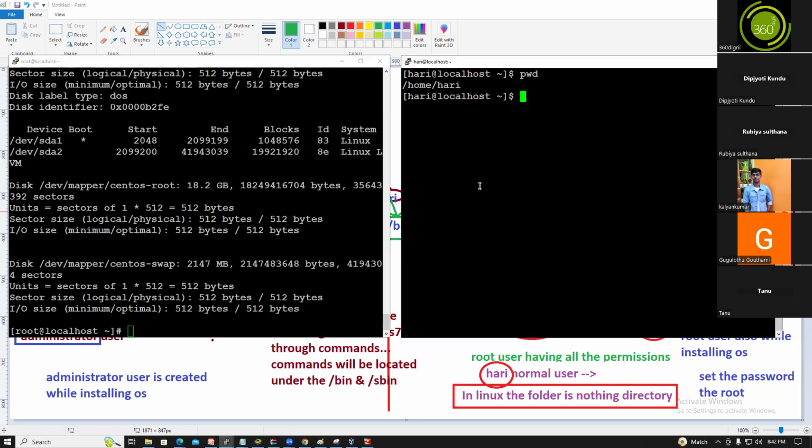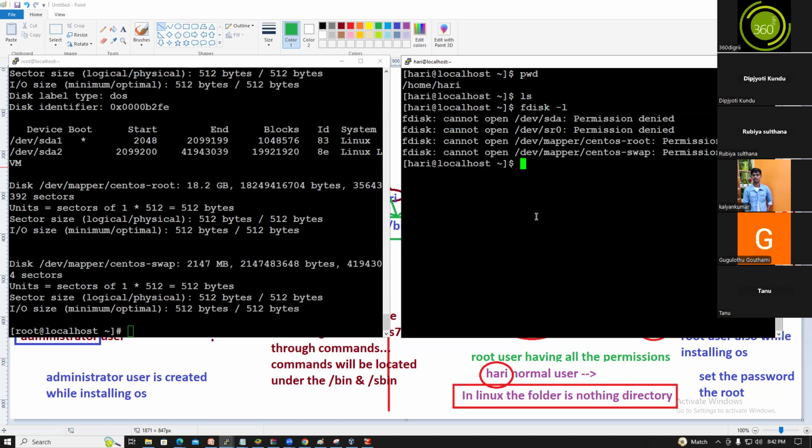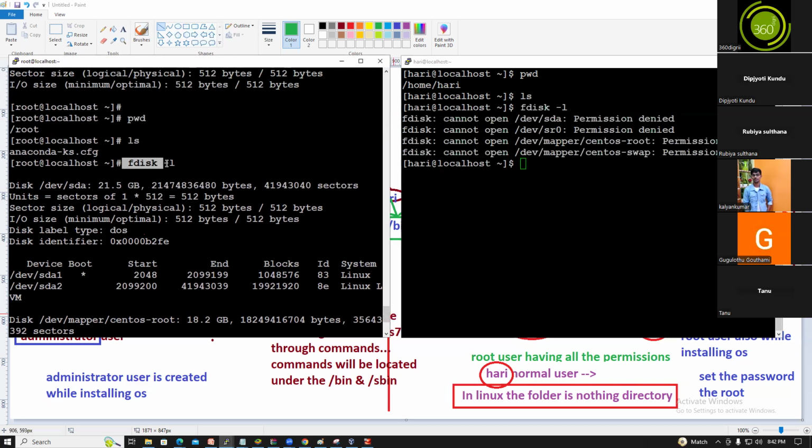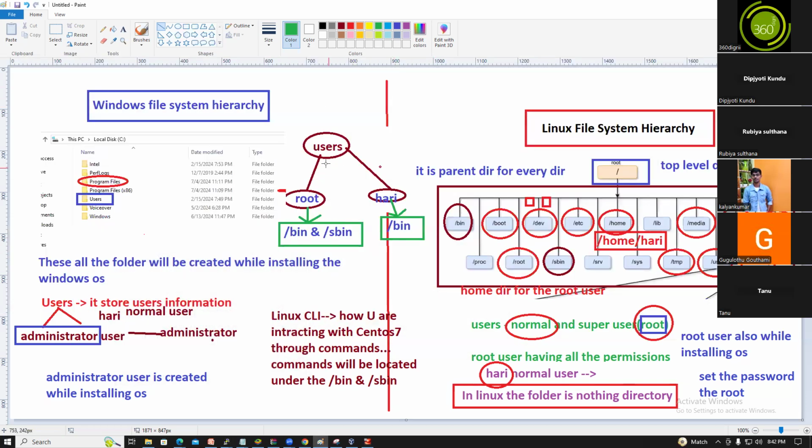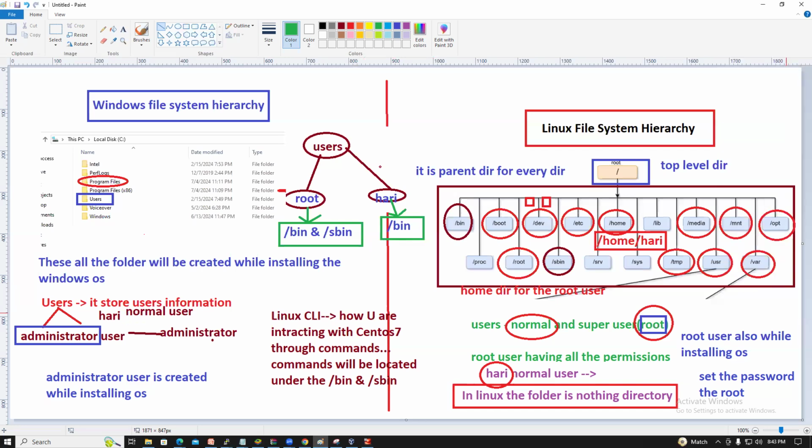ls is executed. Now he's trying to execute the fdisk command, which is an sbin command. You see, guys, it shows permission denied, because a normal user cannot execute sbin commands. Only the root user can execute sbin commands. Guys, now you understood the difference? The root user can execute bin and sbin commands, but Hari, a normal user, can execute only the bin commands.